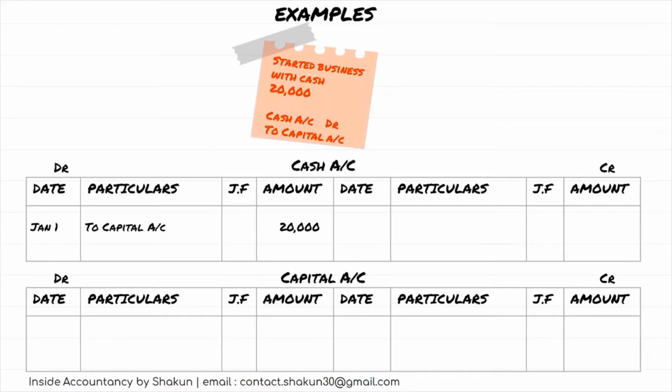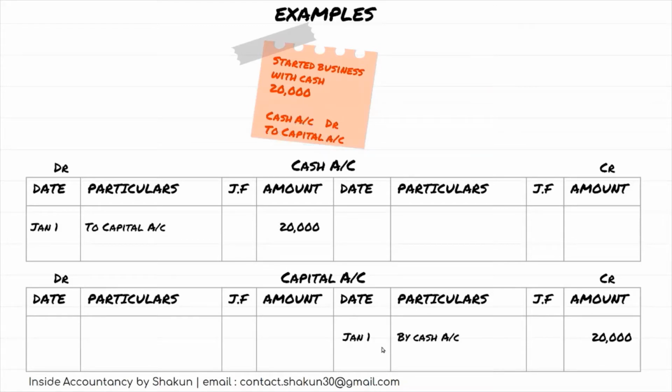Now have a look at the account which is to be credited. Capital is the account which is to be credited. Since it is to be credited, we move to the credit side and we write the name of the other account, which is cash. So we write by cash. Please always remember, on the debit side we always start with "to", and on the credit side we always start with "by". To and by indicate debit and credit.